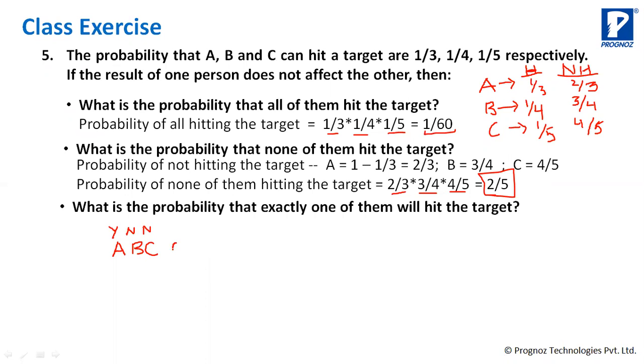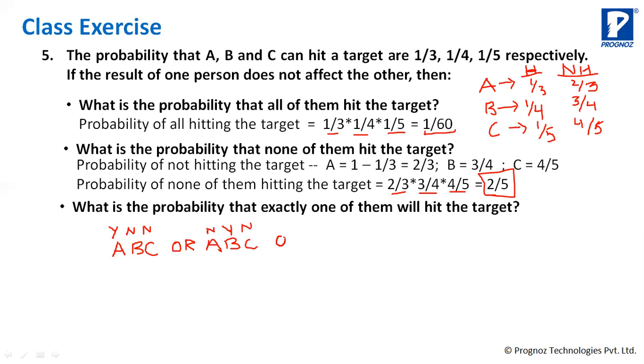Or, again in ABC, A doesn't hit, B hits the target, and C doesn't hit.